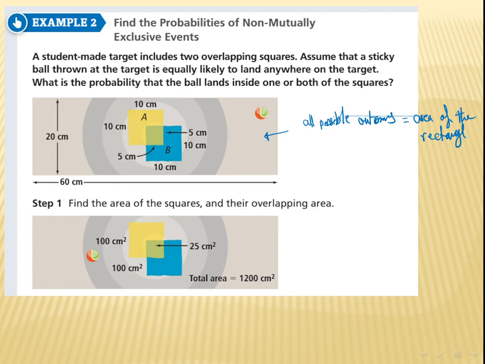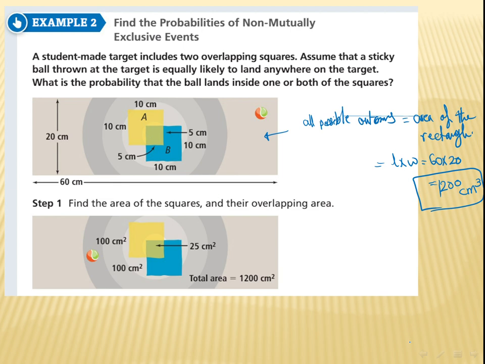So what is the area of the rectangle here? Length times width, right? What's the length here? It says 60, and the width 20, so 60 times 20 equals 1,200 centimeter cube. Okay, this is all possible outcomes, but actually I want to get my ball inside one or both of the squares